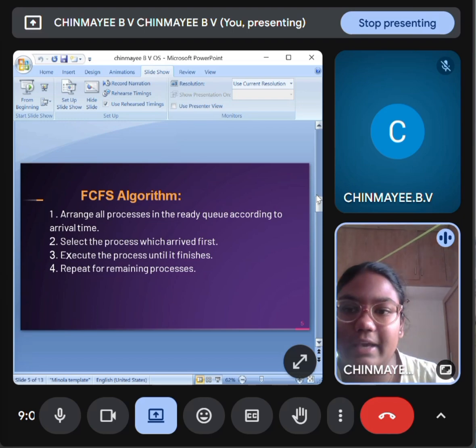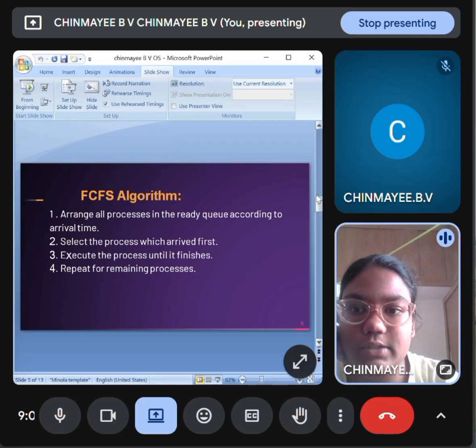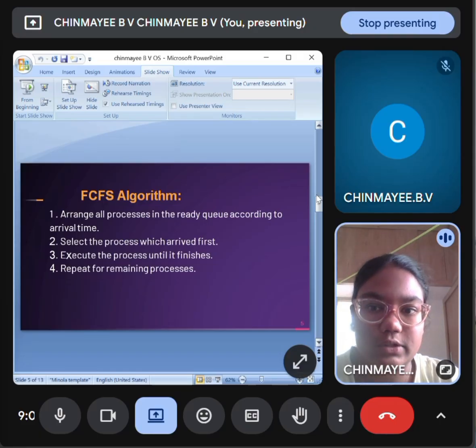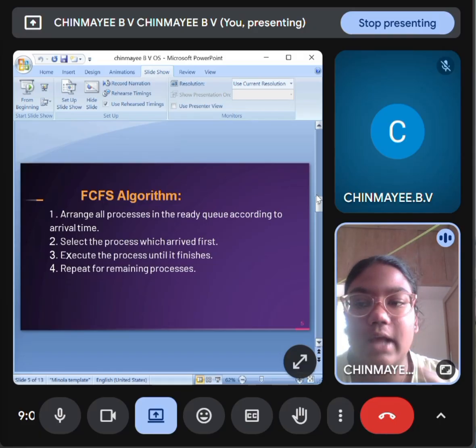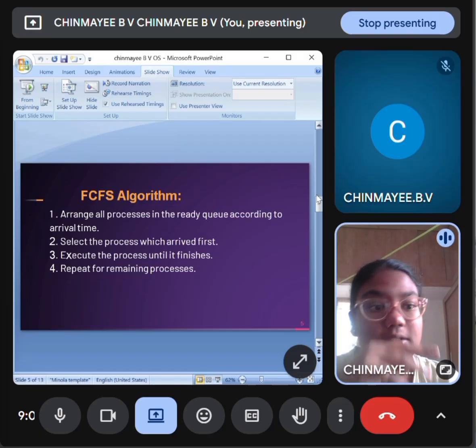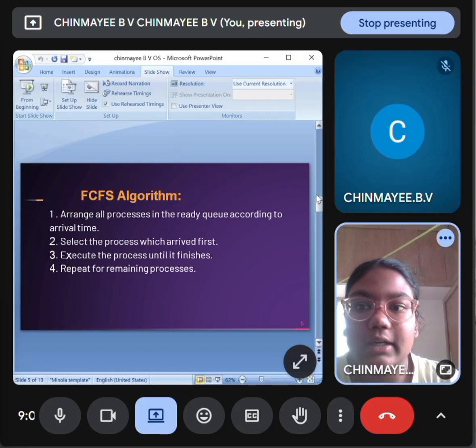Next, the FCFS algorithm steps. First, you should arrange all the processes in the ready queue according to the arrival time. Next, select the process which arrived first, like process 1 arrived first or process 2 arrived first, according to the arrival time.